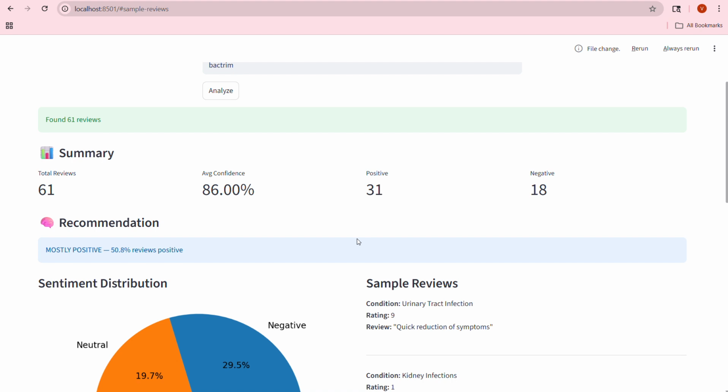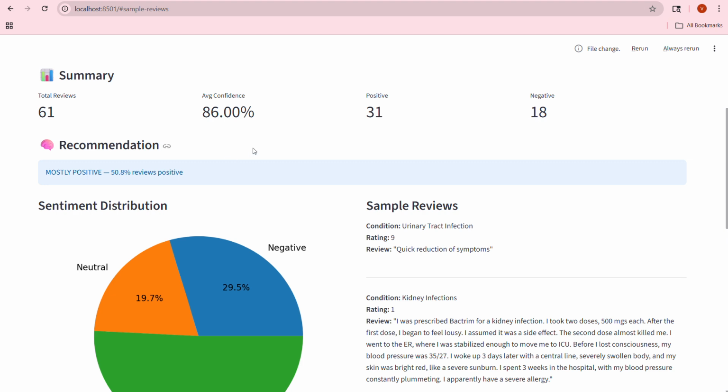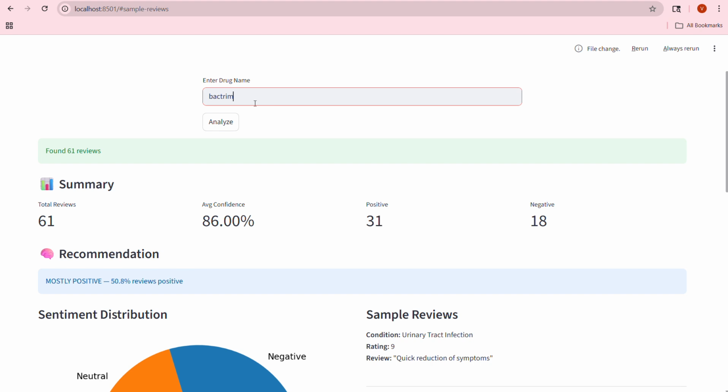The application displays the sentiment distribution, the average confidence, and also an overall recommendation, for example whether it is mostly positive. Here, whenever I give a drug name as input, it analyzes all the reviews and gives me a simplified, better review.